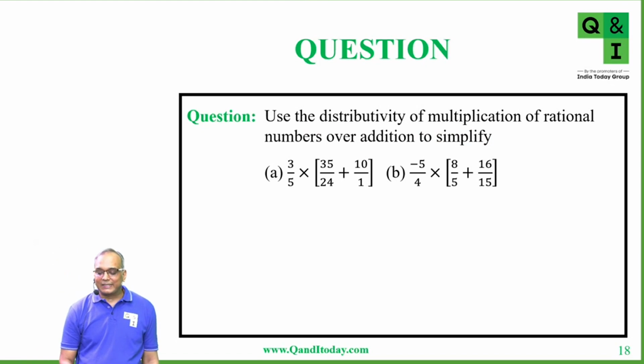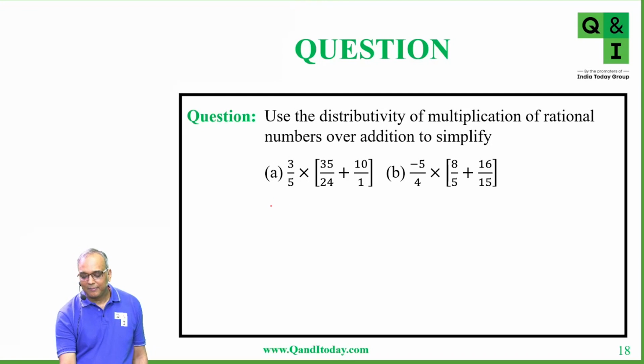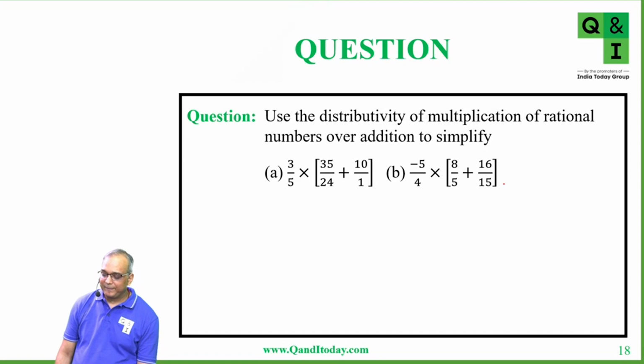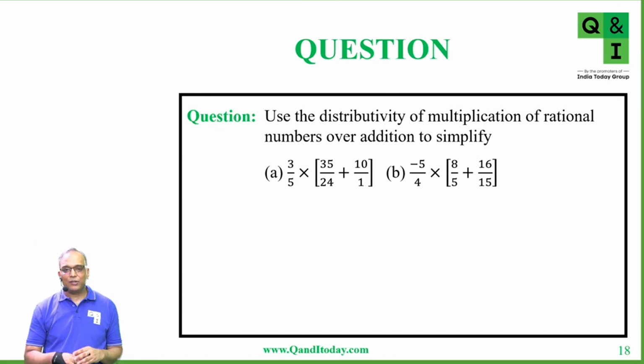Now in this question, you have to use the distributivity of multiplication of rational numbers over addition to simplify this. So quickly write this question. Please write this question, and this is your homework. After this, I'll also tell you which topic you have to practice on the platform as homework. So this is only one question which you can do as homework, where you have to multiply 3 by 5 into 35 by 24 plus 10 by 1, and then minus 5 by 4 into 8 by 5 plus 16 by 15.